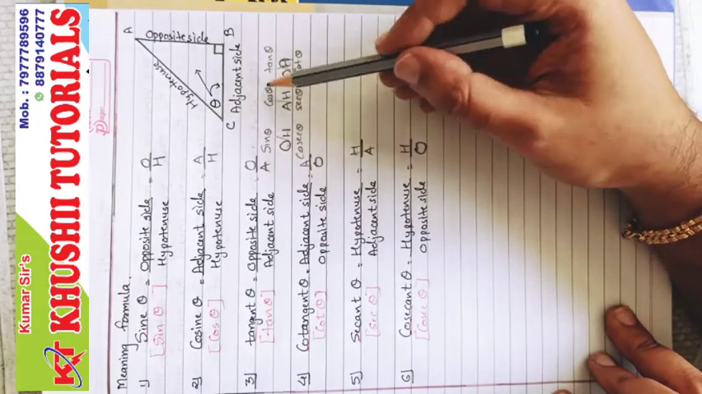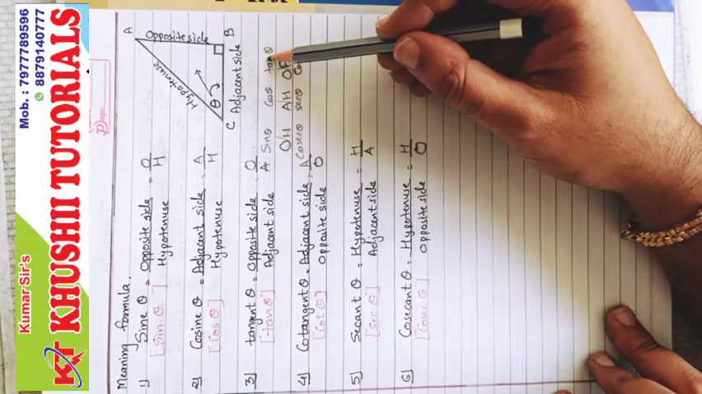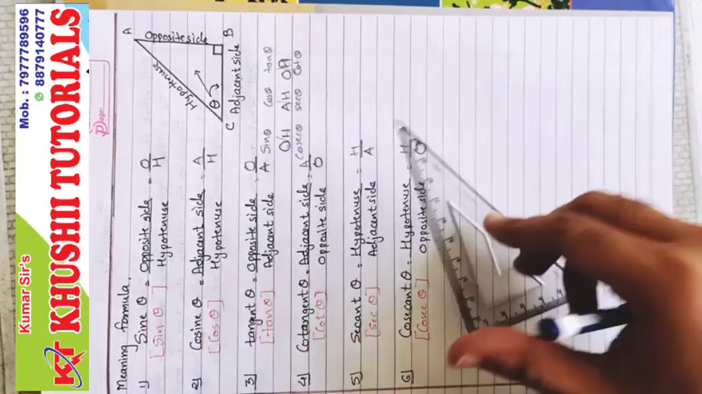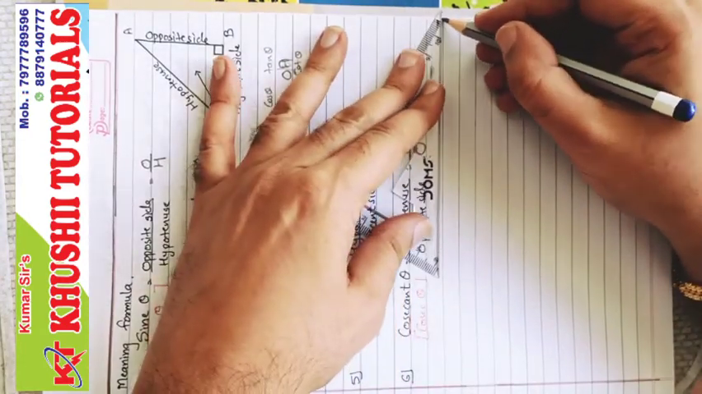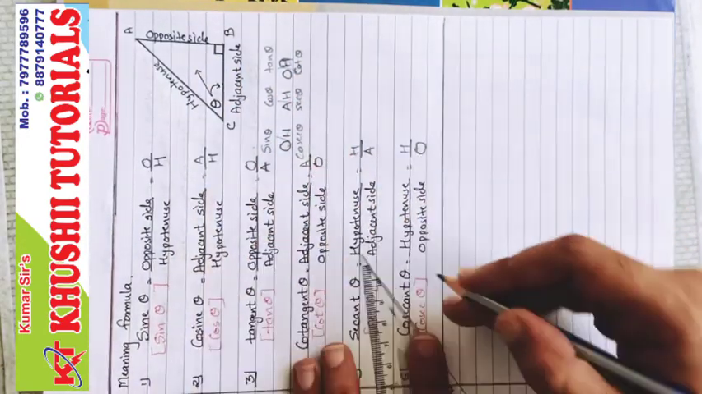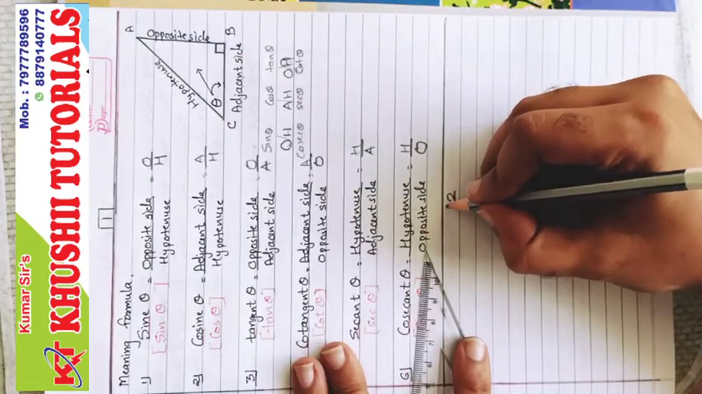Sine and cosec, they are reciprocal of each other. Cos and sec are reciprocal, and even tan and cot are reciprocal of each other. This was the first formula, meaning formula. Formula number 1. Now formula number 2.